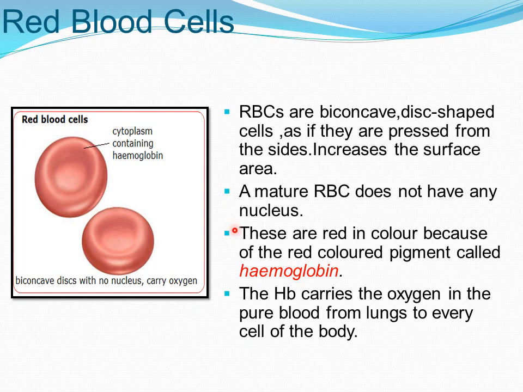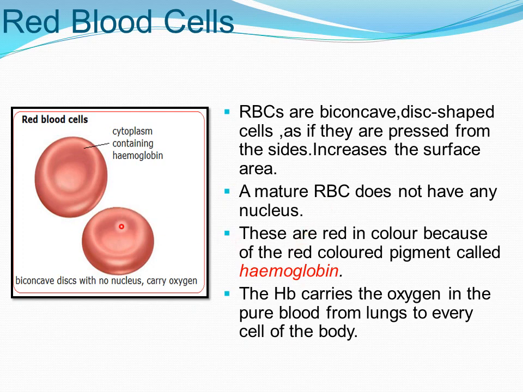RBC is very small in size, and this size helps in absorbing oxygen and enables them to travel in very fine blood capillaries throughout the body. Is it clear? They are biconcave, flat in the center, and thick and rounded at the periphery. A young RBC contains a nucleus, but it gradually degenerates when it matures.